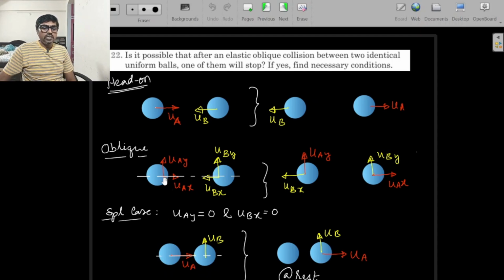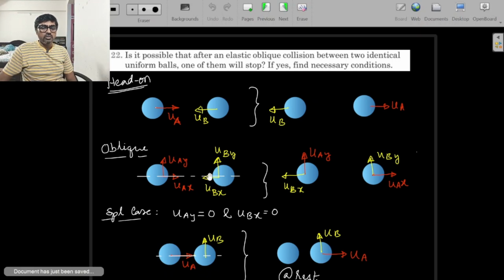Just before collision, let's say along the line of impact, the components of velocities are Uax and Ubx, and perpendicular to the line of impact Uay and Uby. Whenever we are dealing with oblique collision, we don't consider friction unless mentioned otherwise, so the rotation factor doesn't come in. If friction is not there, then the only force involved is the normal reaction.